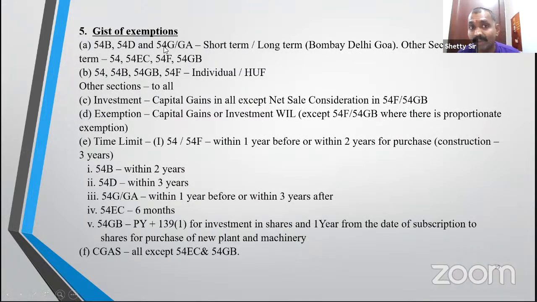54 BDG: Bombay, Delhi, Go or Goa. You can go and say that for short or long. That's the exemption for short term or long term. Other sections only for long term. 54 is residential house property. B is for Bhumi, agricultural land. GB may not be there in your syllabus.